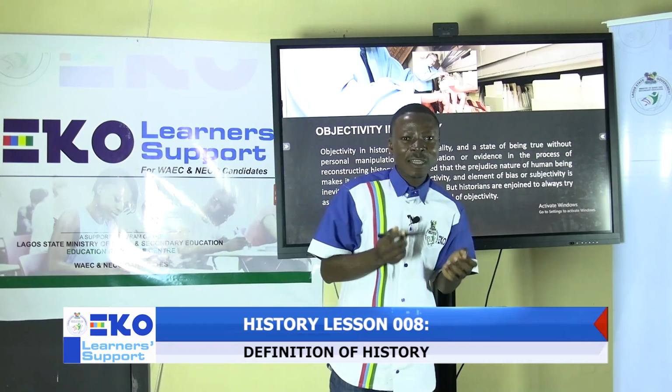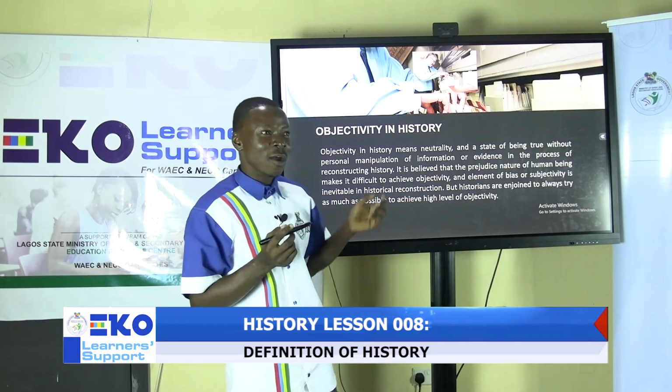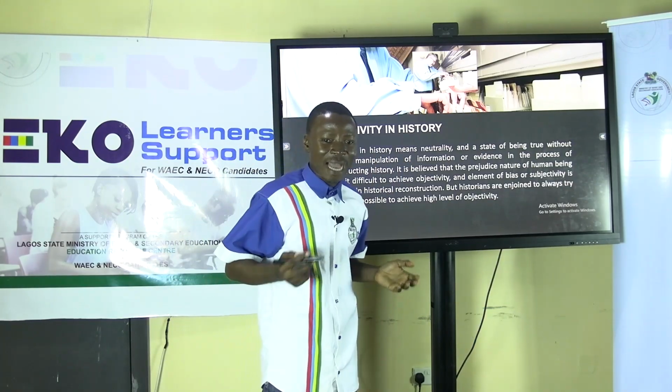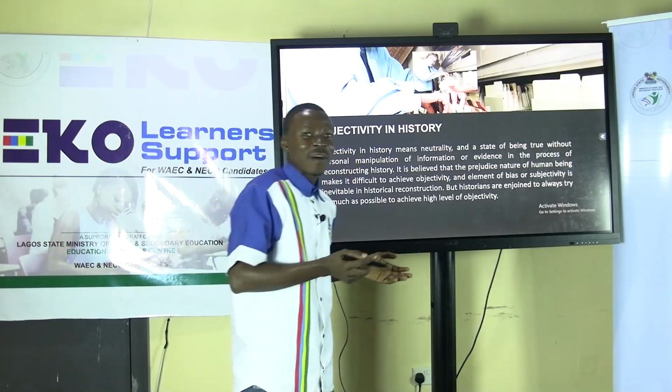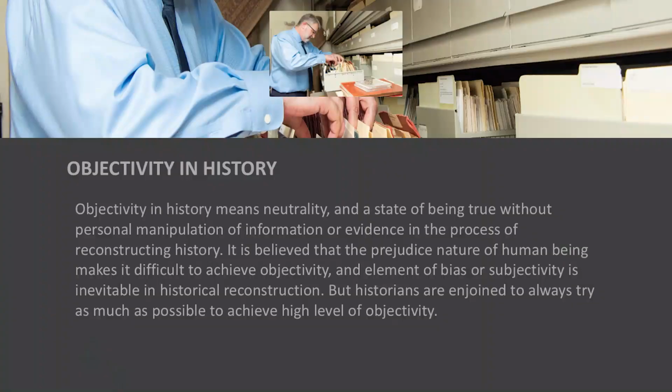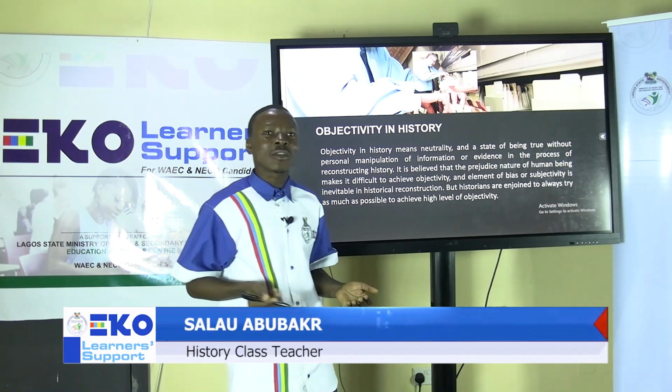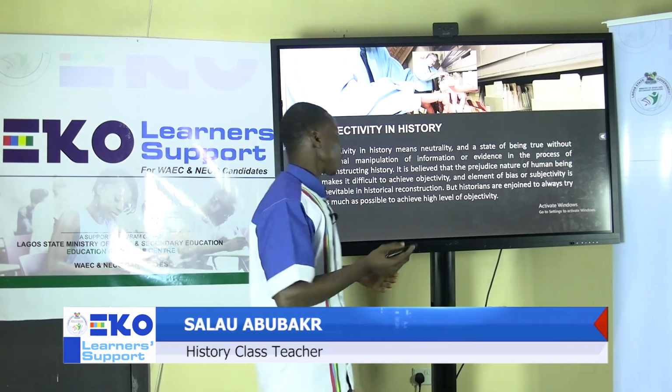It tells researchers or historians that they should remove emotions and remove themselves from whatever they are researching or studying. It means that things should be written the way they are, without manipulation, without putting in personal bias or emotions.